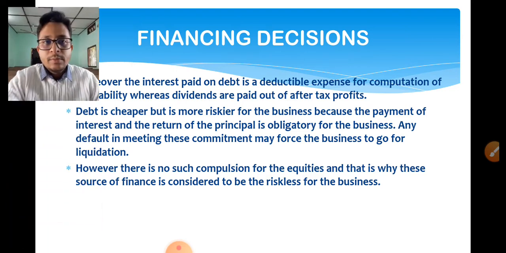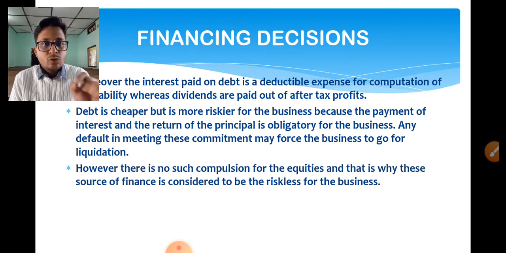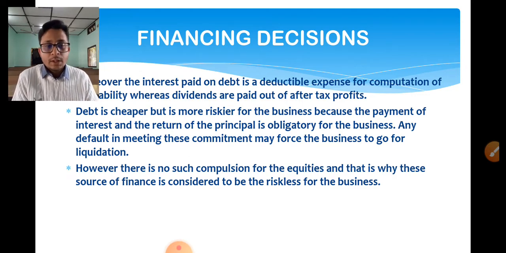Here you see, liquidation means what? Whenever you take a loan from a particular bank, the bank is not going to sanction the loan unless you provide security, collateral property or mortgage. If you are unable to repay the interest, the bank has the right to recover the loan amount by selling the properties of the company, or by selling the mortgaged assets of that company. So that is why debt financing is very risky compared to equity, right? I hope this is clear to you.